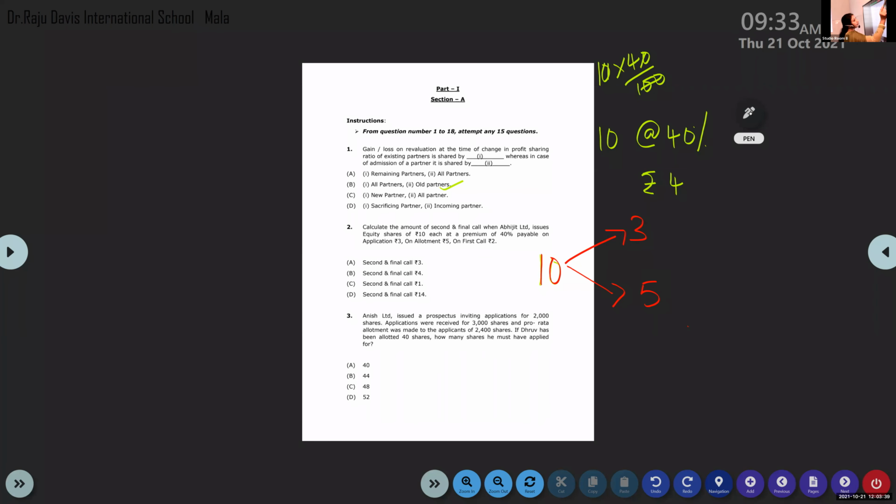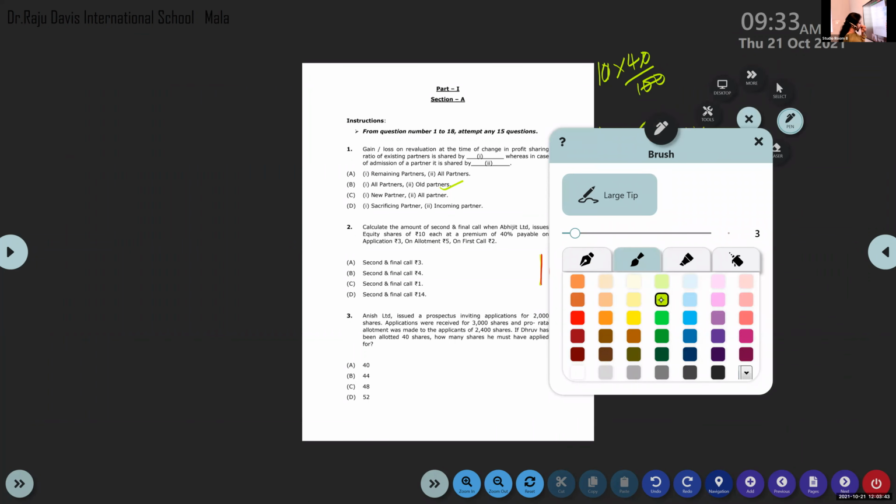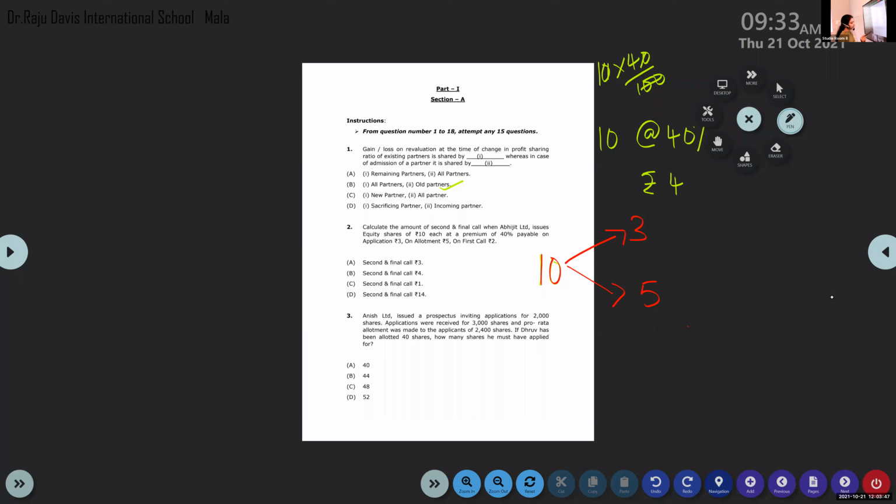So this 5, what is this 5? It is not the allotment money alone. It is actually 1 plus 4. 4 is the premium, and premium is collected with allotment. Then on first call, it is 2. So how much is for the final call?